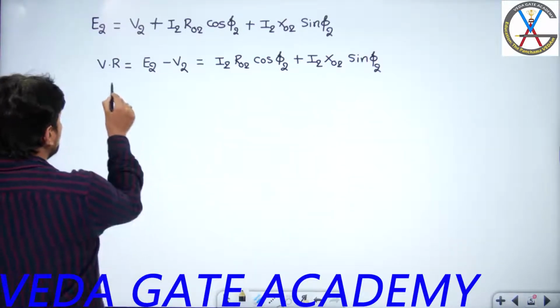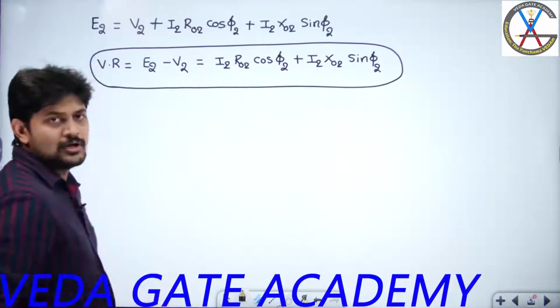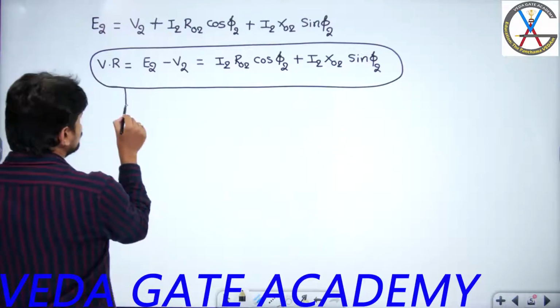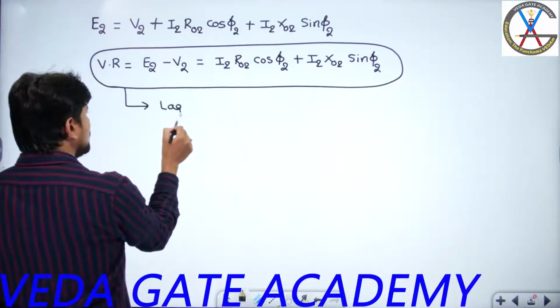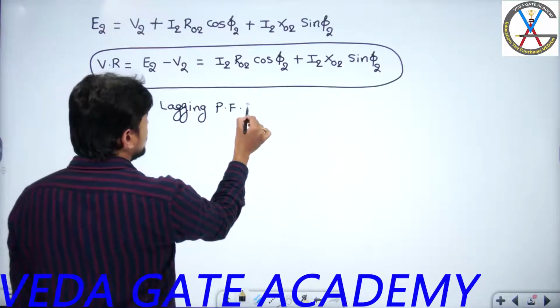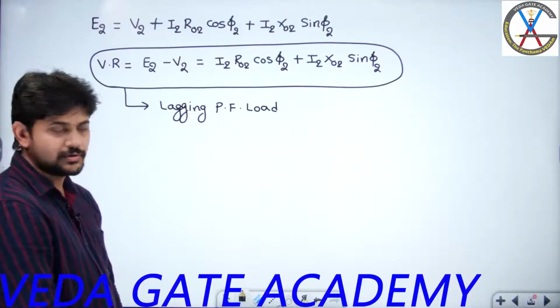And this particular formula is valid for a lagging power factor load. We have derived this entire formula by assuming the load is lagging. So it is valid for lagging power factor loads. That means I can say simply an RL load. Okay, right?